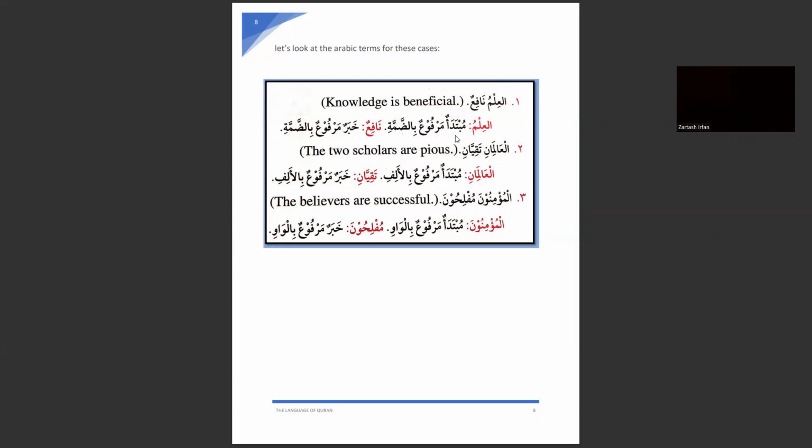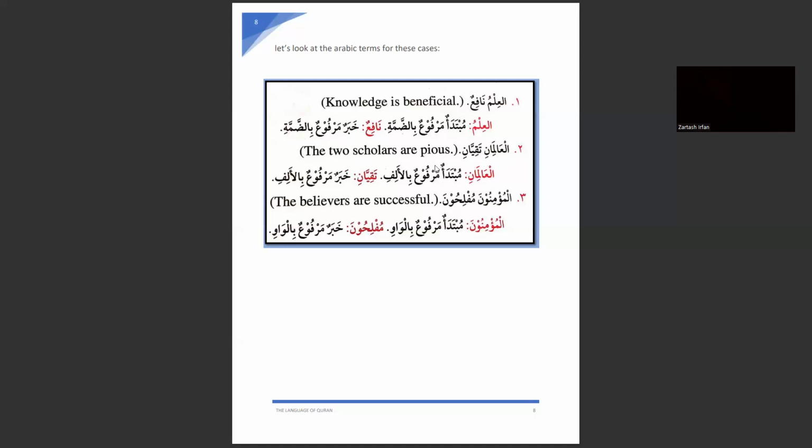Nafi'un, I told you, is nakira, and what will be the i'rab? How do we write it in Arabic? Khabarun marfoon bid-dammati. Khabarun, this is khabar, marfu because it is in the state of rafa. We know that the mubtada and the khabar are in the state of rafa. So whatever noun is in the state of rafa is called marfu. And because it has a dhamma here, see the tanween, dhammatain, we'll say khabar marfoon bid dhamma.